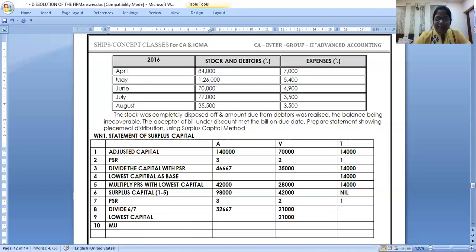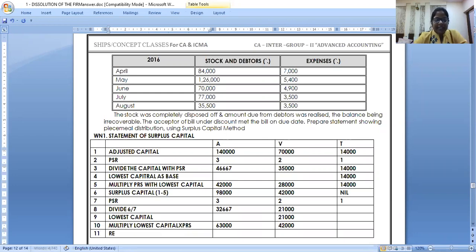Now can I multiply? Multiply the lowest capital into PSR. Right? So what is 21,000 into 3? Is it 63,000? 21,000 into 2, 42,000. First I divided, then I multiplied to get the lowest capital. So I got my answer.